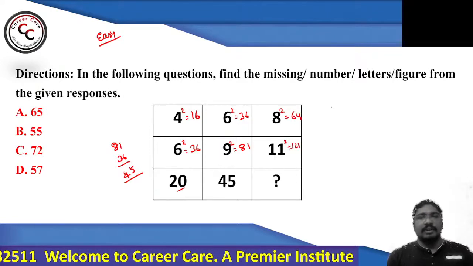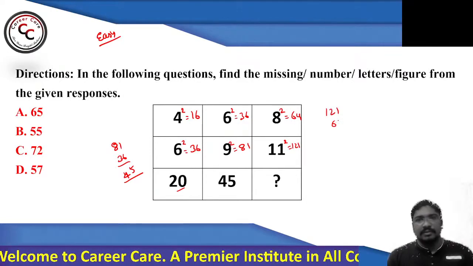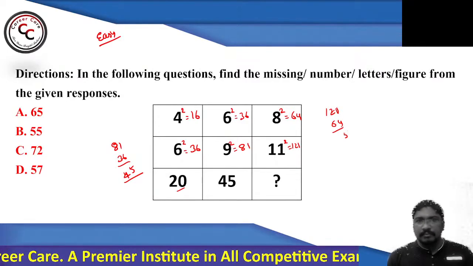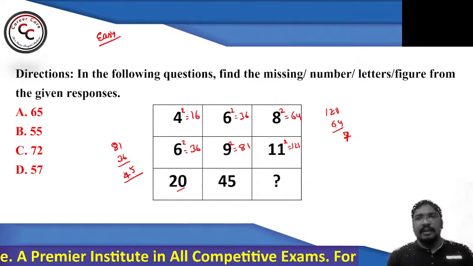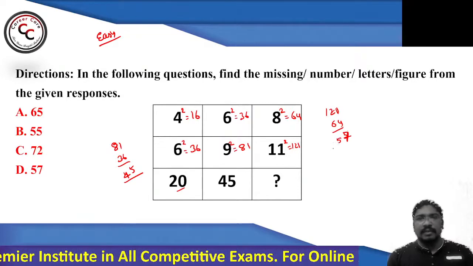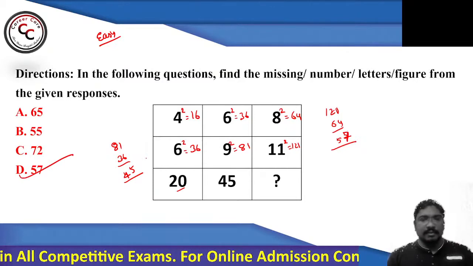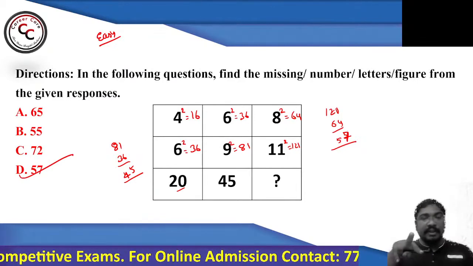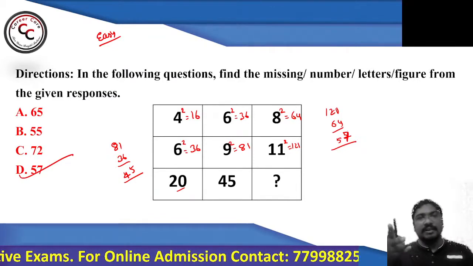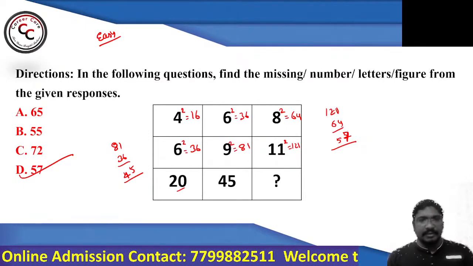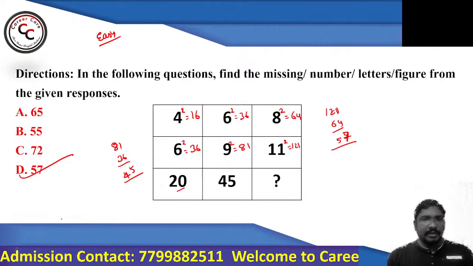So 121 and 64. Just see, 11 minus 4 is 7. Similarly, 11 minus 6 is 5. 57 will be our answer, option D. So the difference between the squares of the numbers is what this particular question is based on. Absolutely. Nice. Very good.